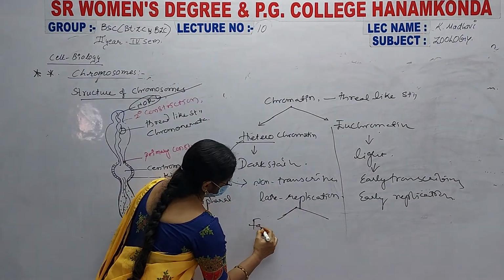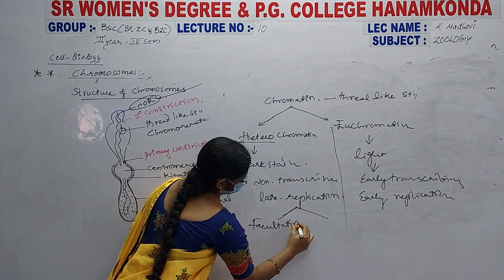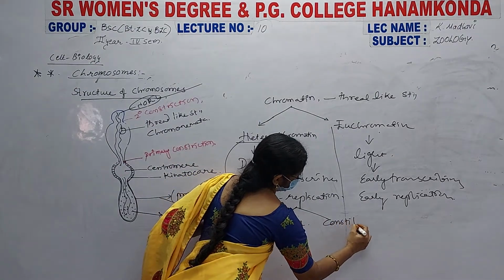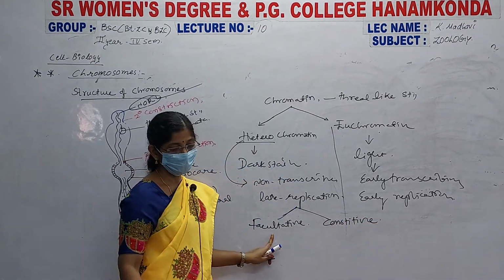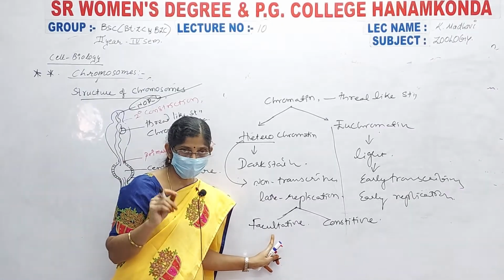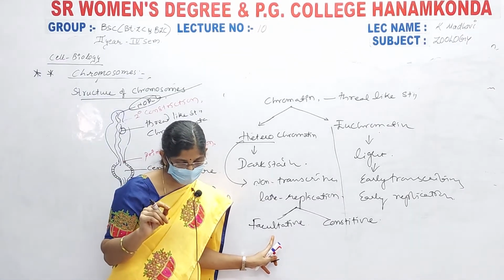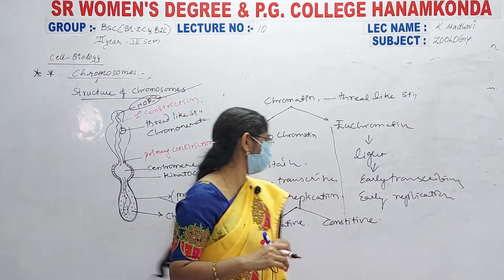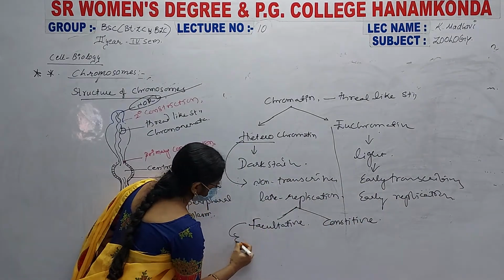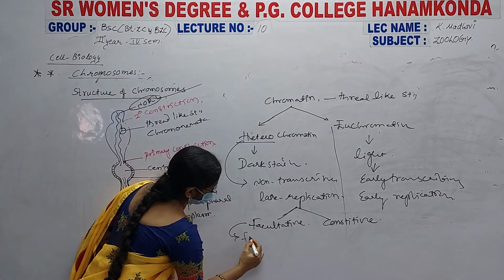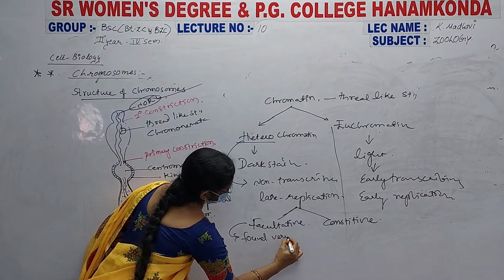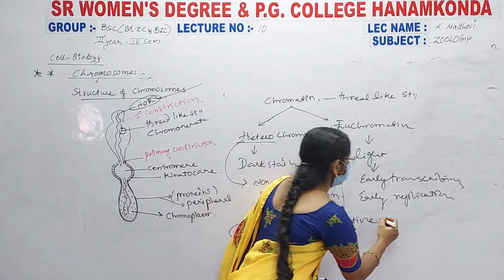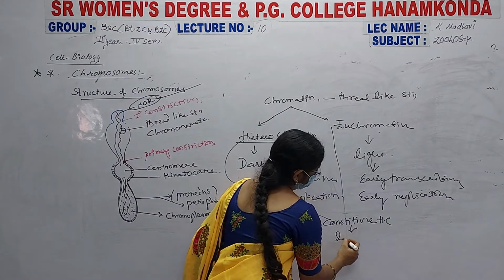Facultative heterochromatin is found in very small amounts, and constitutive heterochromatin is found in large masses.